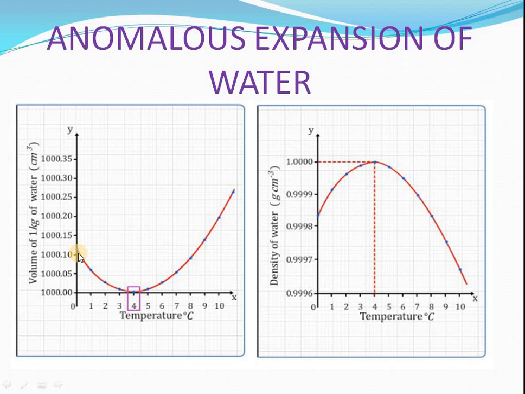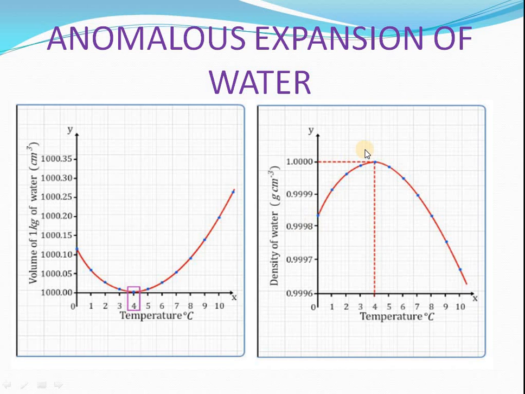If volume decreases, you know density is mass per unit volume. The denominator is decreasing. At 4, the volume was minimum and therefore density is maximum. Here if you go from 4 to 0, that was the case of anomalous expansion, the volume is increasing. So what will happen? The density will decrease.